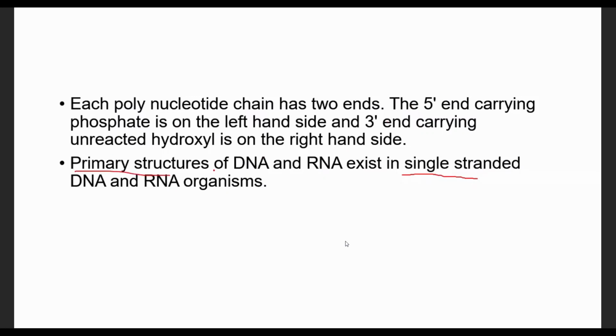The primary structure exists in single-stranded form. RNA is always found in a single-stranded structure, but DNA is found in a double-stranded structure. That means the primary structure of DNA is converted to a secondary level of DNA structure, the double helix formation.